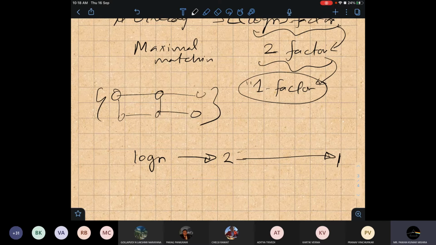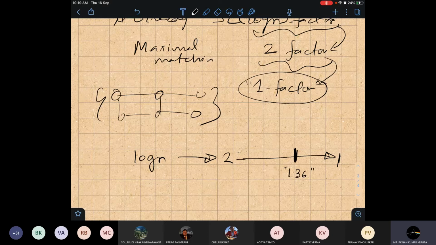So it's a simple problem, but people are unable to come up with anything better than 2. People are trying to design an algorithm which will give them better than 2. One result they gave in the last decade, I guess the 90s, was a 1.36 factor. This is a magical number. Where did they get it from? That is what they told.